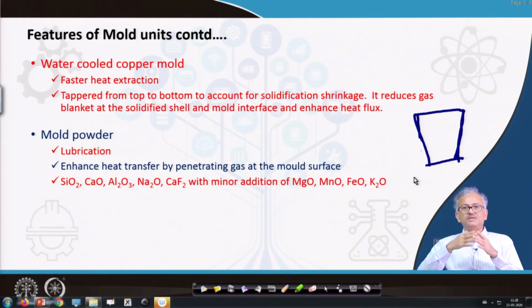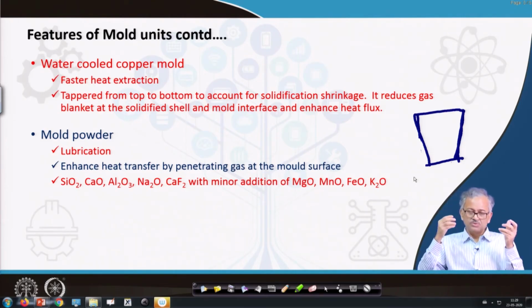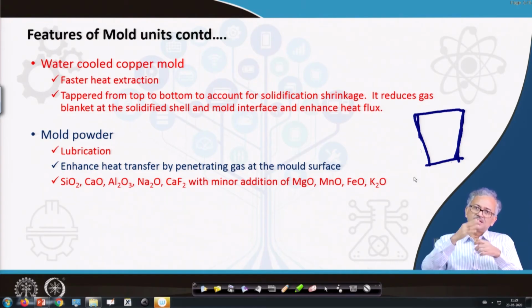Then the conductivity will increase, because the mold flux is highly conducting. Any entrapped gas at the solidified shell mold interface will increase the heat transfer resistance, because gas is not conducting. So if the mold powder is very fluid, it can easily penetrate the gas pockets and increase the heat transfer coefficient at the mold solidified shell interface.